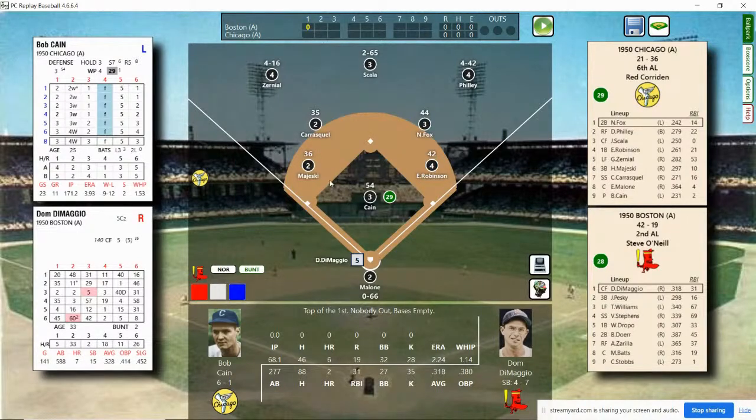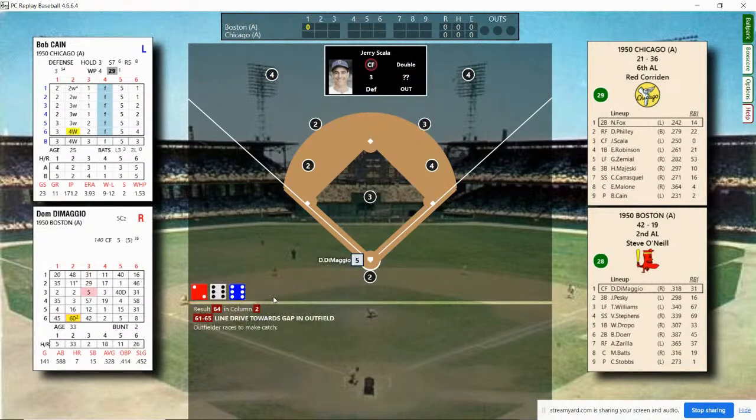As we go over the White Sox in the field, Majeski at third, Carrasquel at short, Nellie Fox is at second. Eddie Robinson playing first. Zernial, Scala, and Philley are in the outfield respectively. We've got Malone catching. We have Bob Kane pitching, a lefty going today. And Dom DiMaggio steps in, and here's the first pitch of the game.